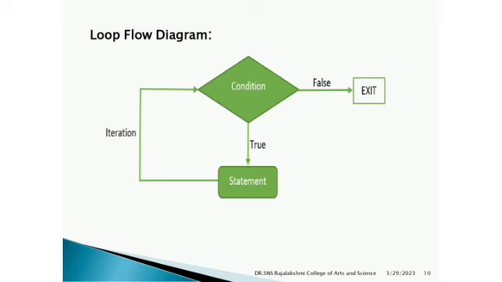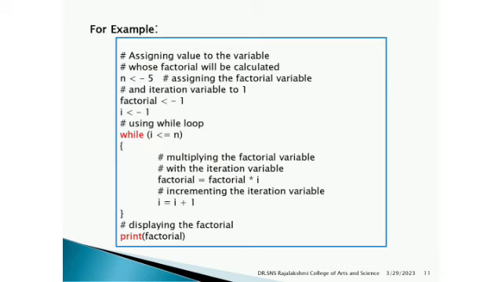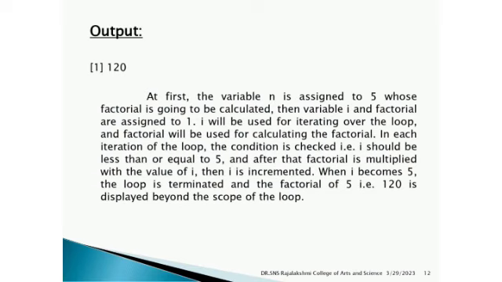For this we have given an example with multiple variables, which shows the factorial calculation. In this factorial calculation we have calculated and shown the numbers 1 to 5. The variable n is assigned 5, whose factorial is going to be calculated.